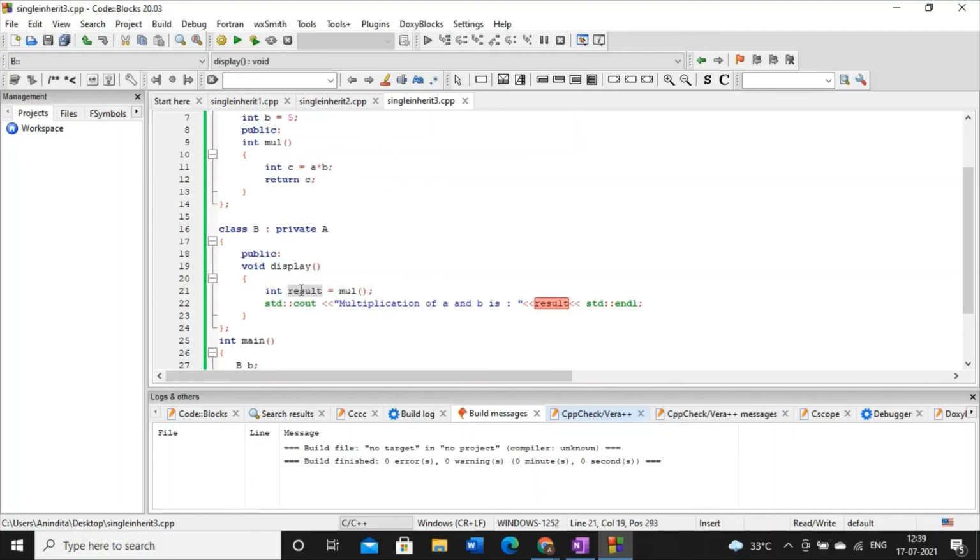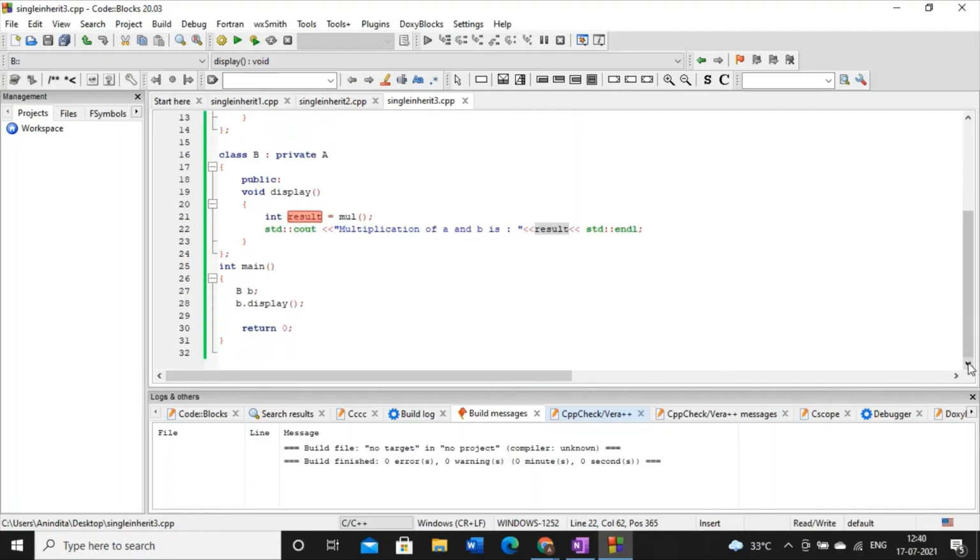So result is the data member of the subclass B and display is the method of the subclass B. Since our superclass's access specifier is private, here we are accessing the method of the superclass by calling the method inside the subclass's method and storing it inside the subclass's data member. And here we are just printing this data member. This is the point that you have to remember.